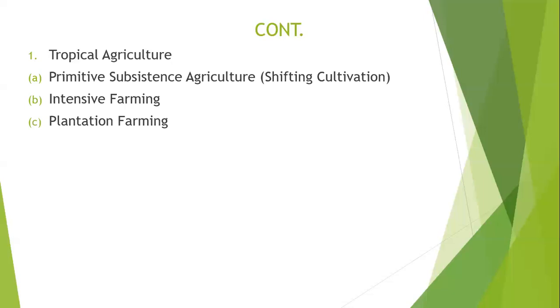So, the types of agriculture which are very common in tropical areas are shifting cultivation, intensive farming, and plantation. This is our first category of farming that we find across the world, specifically in the tropical regions.